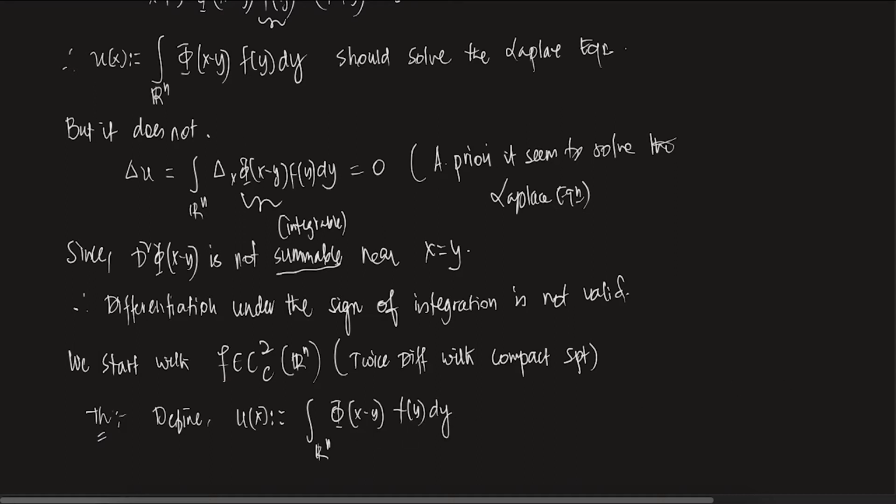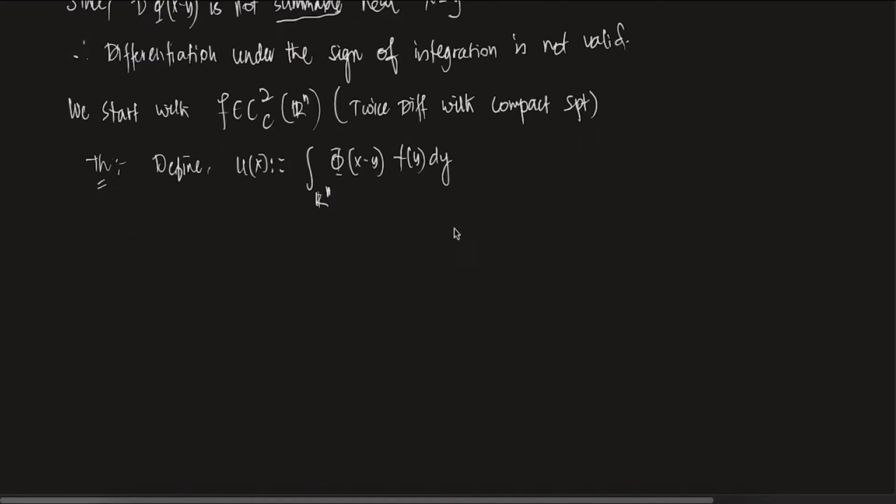You define it like this, where phi is the fundamental solution. Then, number A, this u is C2 of Rn.